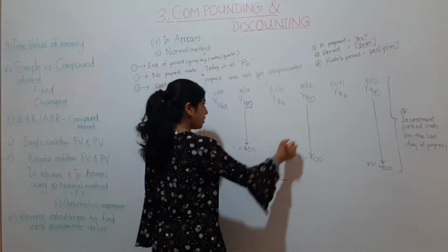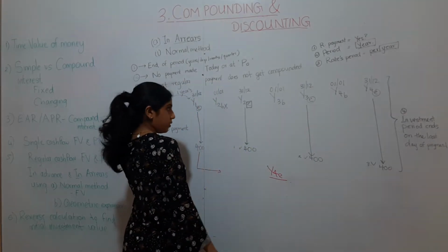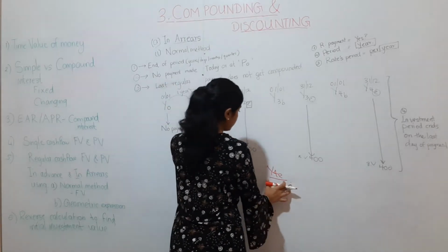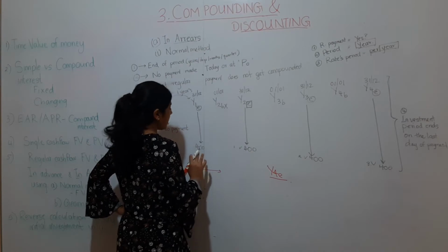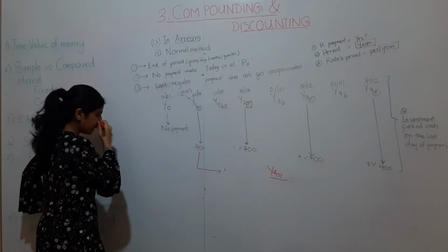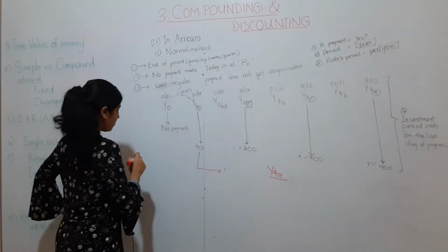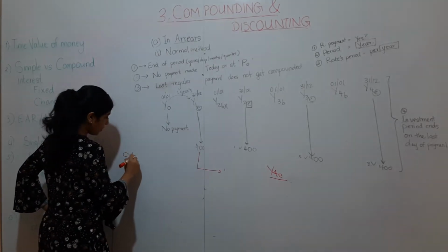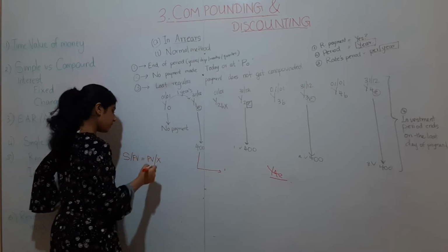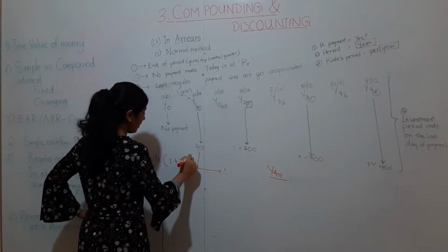Year 4 end, not beginning. When it's beginning, then year 4 beginning will be the cutoff point. But now it is year 4 end. Alright, so what is the compound interest formula we used for fixed interest rates? Future value S equals present value X into 1 plus R to the power N.